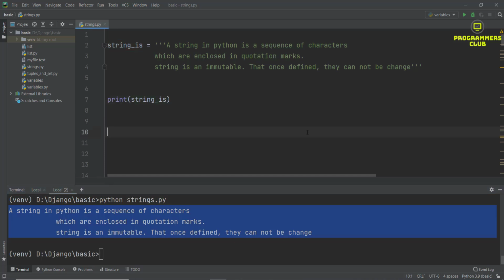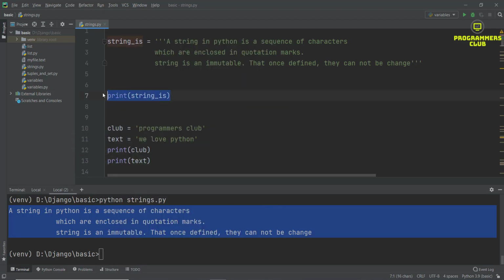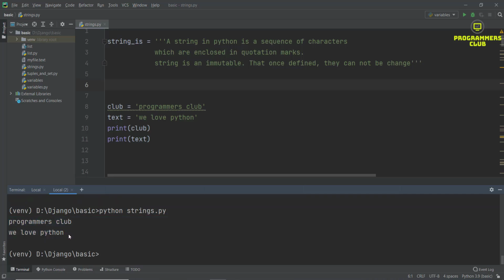Now I would like to create some strings. I say love equals programmers club, and another is text, and I say we love Python. And now I need to print that, and run. We can simply get programmers club and we love Python, but I need a single quote before s, and I also need the word Python enclosed with single quotation marks, as like here, and here we can see that both are going to error.